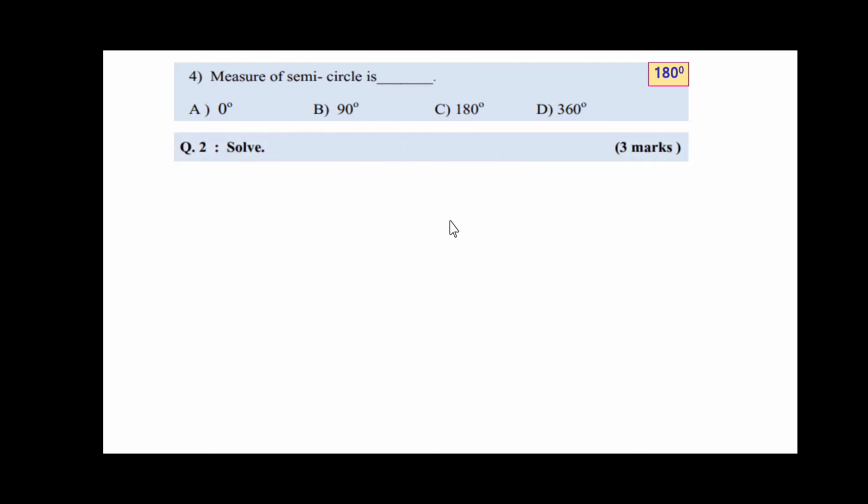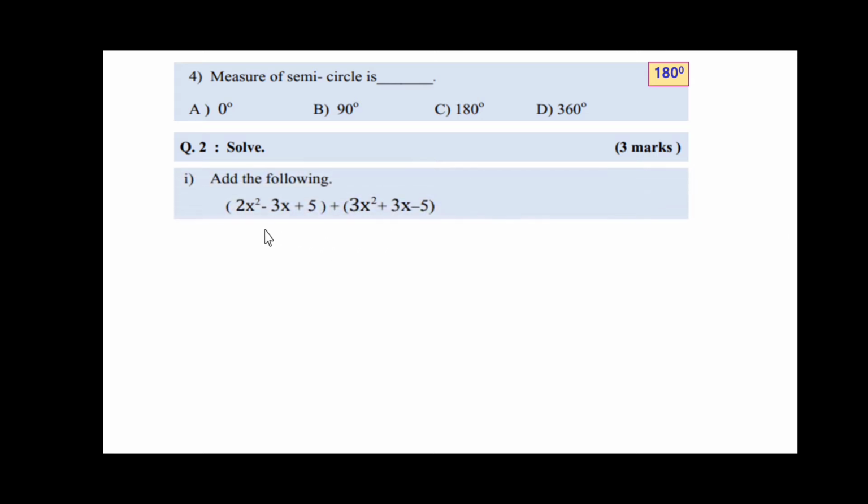Now, question number 2. Solve. 3 marks, 1 mark each. So first one, add the following. You have to add these 2 brackets having the polynomials. So 2x square minus 3x plus 5 in one bracket plus 3x square plus 3x minus 5 in the other bracket. So friends, first of all, we'll write these 2 polynomials, that is 2x square minus 3x plus 5 in one bracket plus 3x square plus 3x minus 5 in the other bracket.